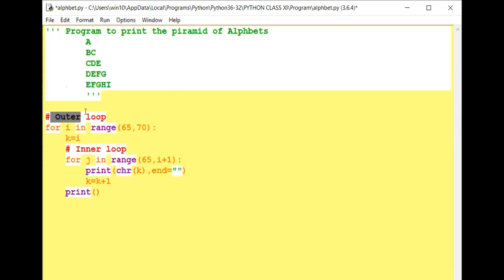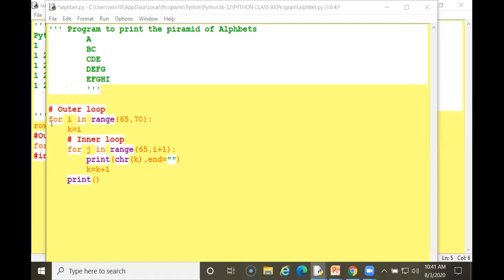This is my outer loop. So what am I using in the outer loop? First I am using for i in range 65. Otherwise, you can also input beginning with 65, ending with 70. So the beginning alphabet, this is an ASCII value.